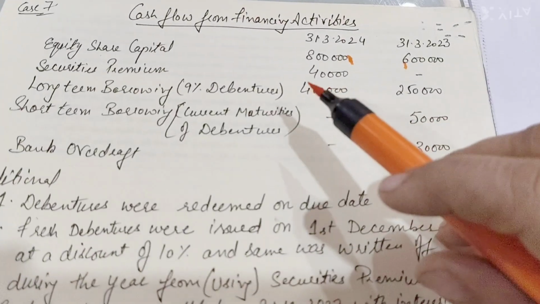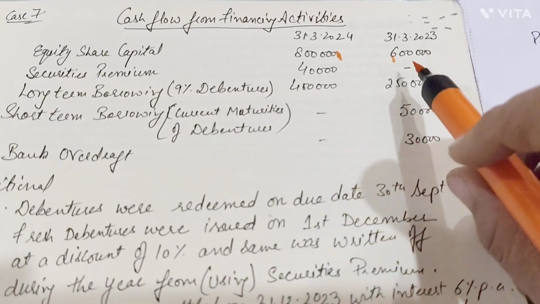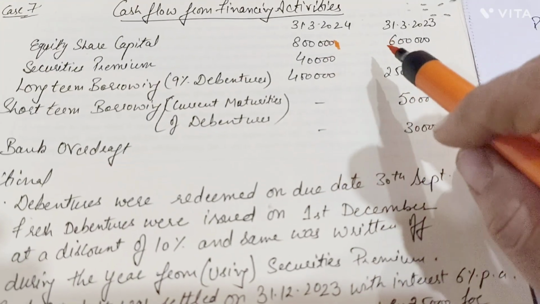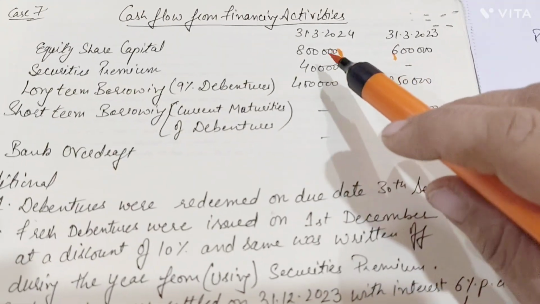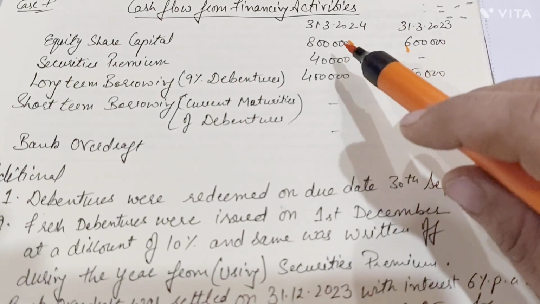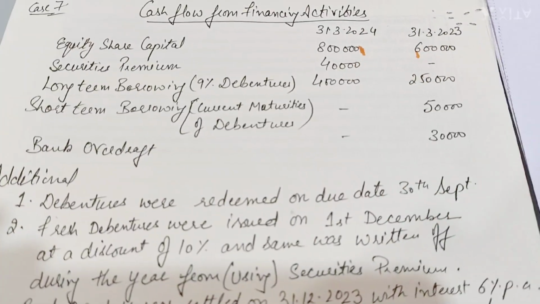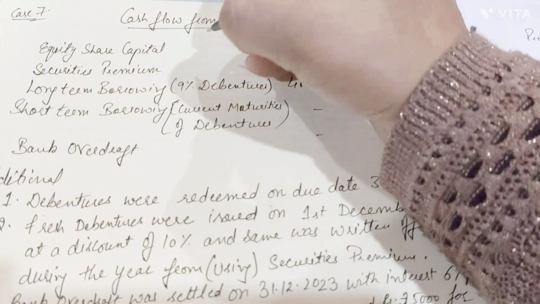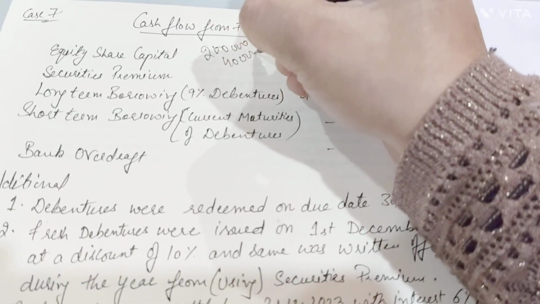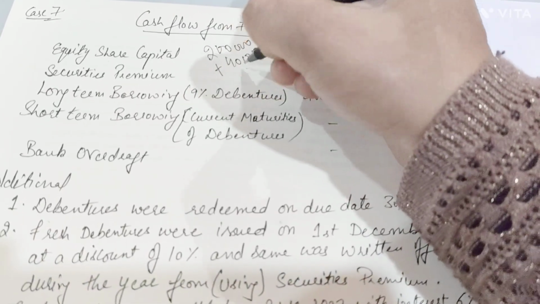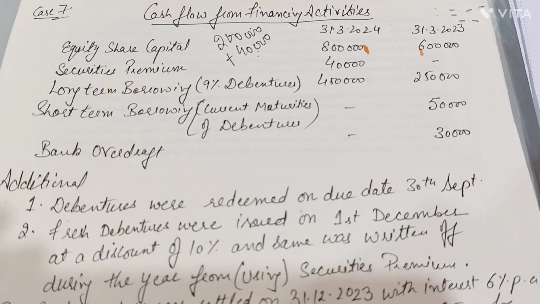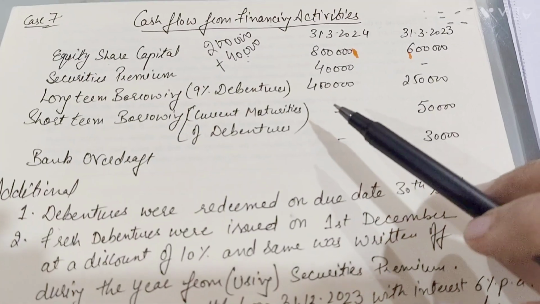But if you can see over here, there was a zero balance of security premium as the opening, but the closing balance is 40,000 rupees. This shows that 2 lakh equity share capital was issued at a premium of 40,000. The total amount received would be 2 lakh rupees for equity share capital and 40,000 as the security premium received on the issue of the equity share capital, right? But there are a few more points which we will consider next.